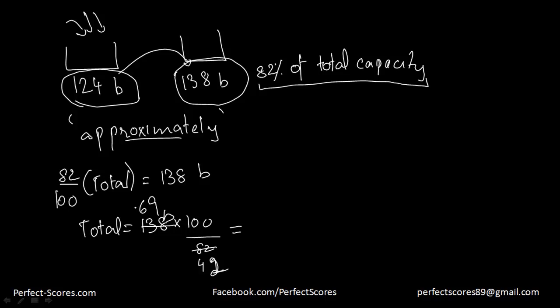So that thing I can do. So now it goes on 3. So 3 times 2 and 3 times 3 and 3 times 1 and 3 times 4, right? So this is roughly about 1.6, or let's say 1.68. So that would be 168 billion gallons. This is what the total capacity is.